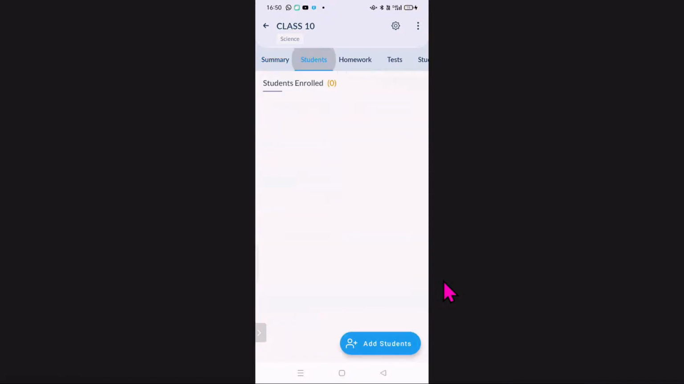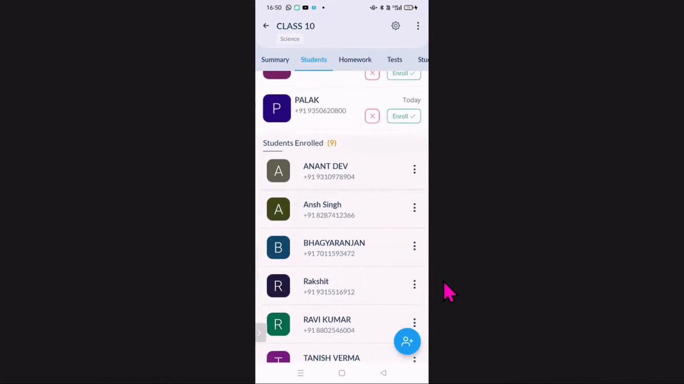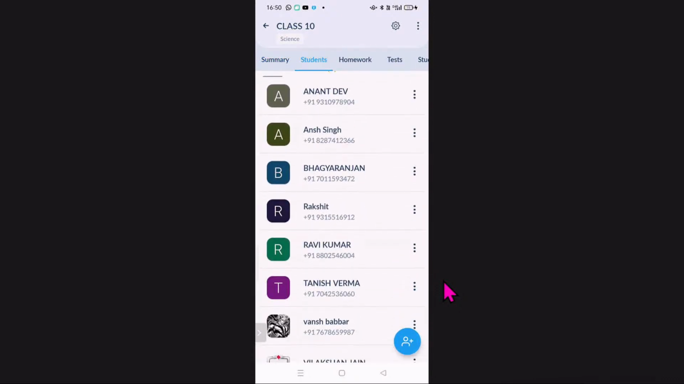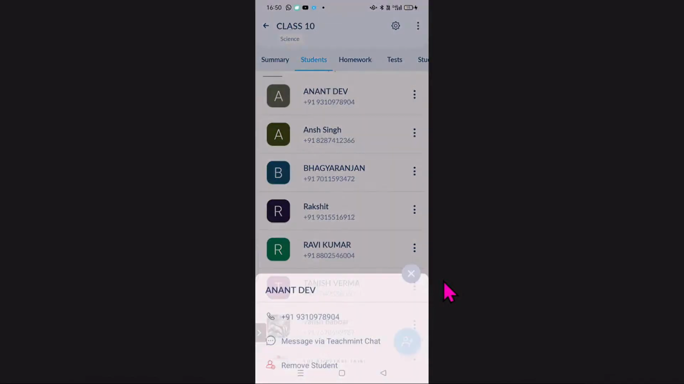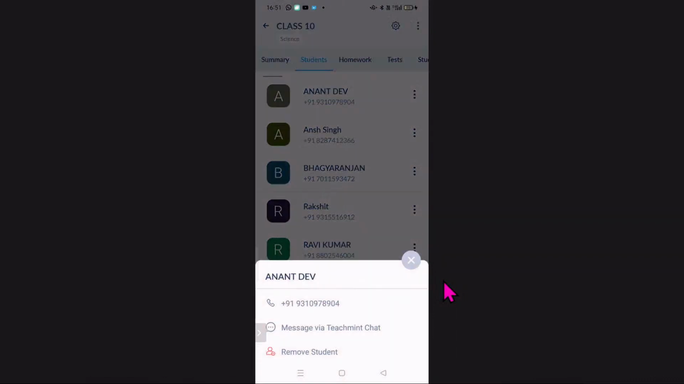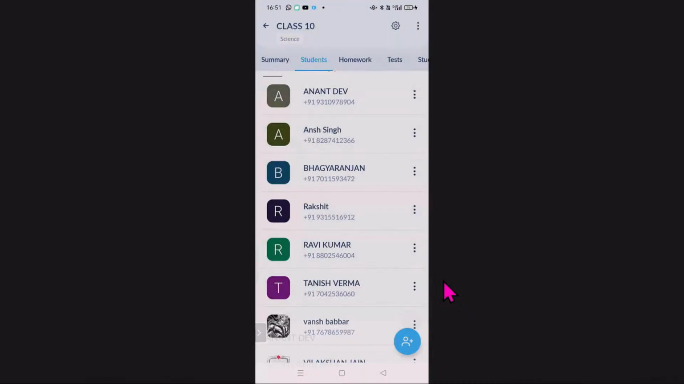I am going to the students icon. Here you can see some of my students having 3 dots in front of them. When I click on them, here you can see I can call them also using the Teachment platform. So now there is no need to make them a WhatsApp call or voice call or a simple type of call. You can also call them using your Teachment platform, freely available to you. So I can message them via Teachment chat also, and I can remove that student from these 3 dots. So the calling feature is not available in the web version. It is available only in the app version.